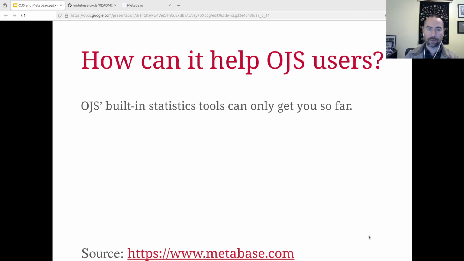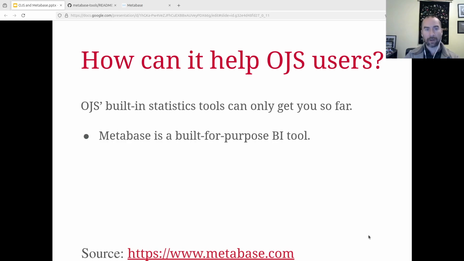So how can it help OJS users? As I mentioned, OJS's built-in stats can only get you so far. Essentially, to make an OJS stats system in our software, we have to code those queries, the reports, the COUNTER stuff. Some of that makes sense, like to build a set of COUNTER reports that are going to generate scholarly publishing specific metrics. We should do that in OJS. But as far as allowing for a tool to generally explore data and get outside of those reports, that's a whole other industry, business intelligence, and expecting that to be built into OJS is going to kind of limit how powerful that is.